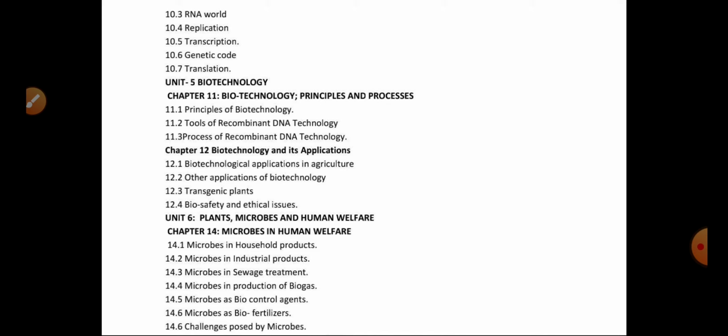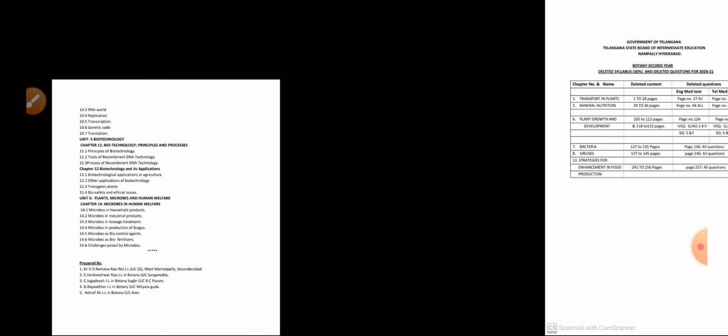From the 6 units in second year botany, the Telangana board removed one unit completely, that is microbiology, viruses and bacteria.